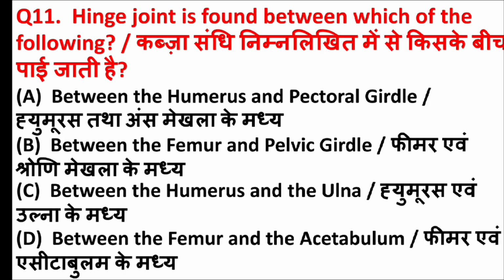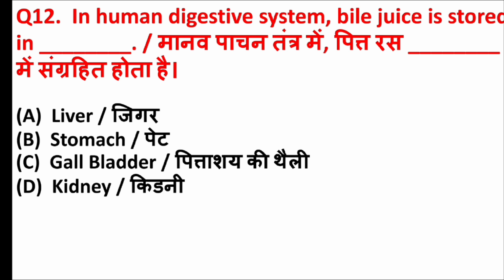Hinge joint is found between which of the following? Answer is option C, between the humerus and the ulna. In the human digestive system, bile juice is stored in the blank. Answer is option C, gallbladder.